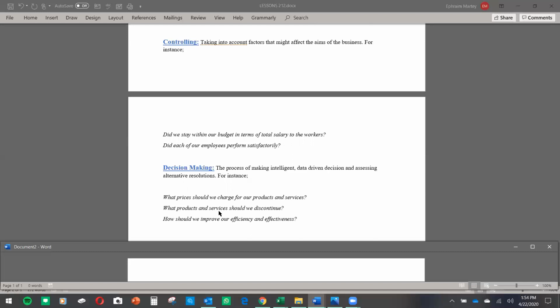That's what you do. What products and services should we discontinue? Based on the information that we have, which product should we discontinue? Maybe the employees have too much on them that they are doing. We have to discontinue some of them so they can perform to the maximum of what we want. How should we improve our efficiency and effectiveness? Now that you know that employees maybe perform less than you expect, what should we do so they can perform more, step up, pull up their socks, and step up their performances?